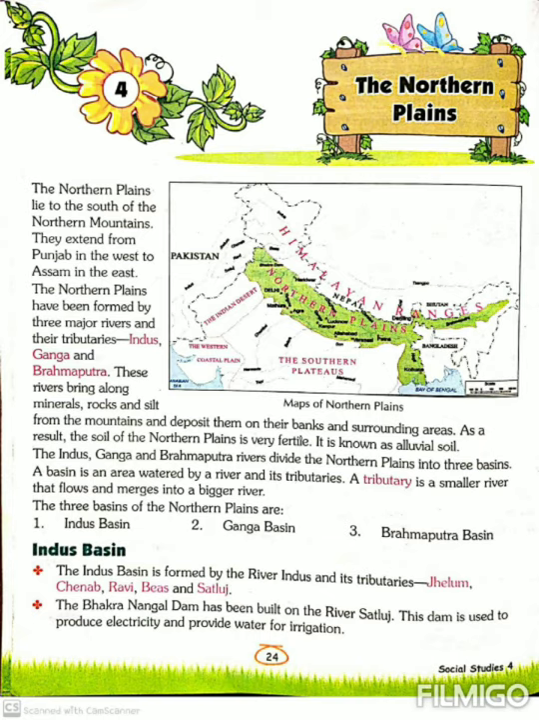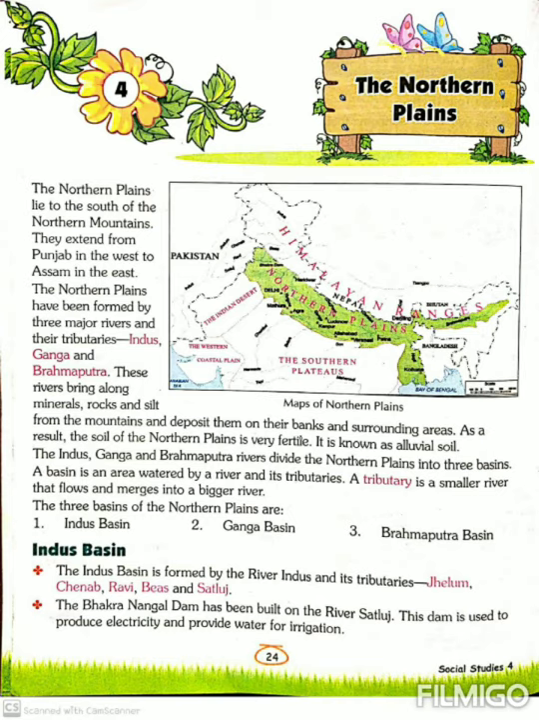So this dam is used to produce electricity and provide water for irrigation. Produce means make something by a natural process. So this dam is used to produce electricity and provide water for irrigation. Irrigation means the process of applying a controlled amount of water to plants.